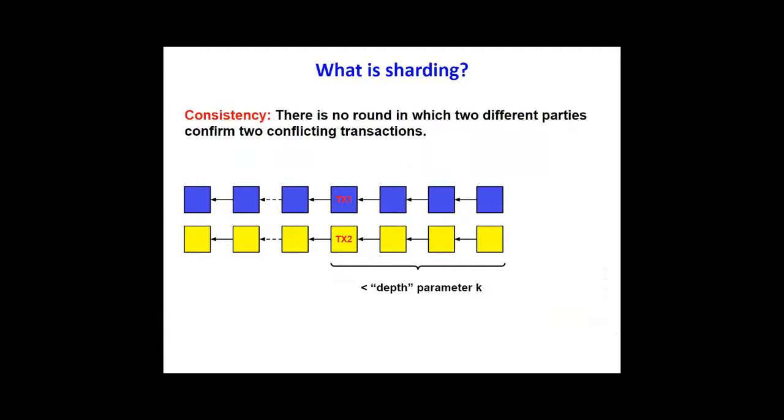In contrast to single blockchains, in sharding, a second security property is required. We term this property consistency, and it states that there is no round in which two different parties confirm two conflicting transactions. Consistency conveys the atomic property of cross-shard transactions. Cross-shard transactions are the transactions that span multiple shards and should either abort or commit in all shards.